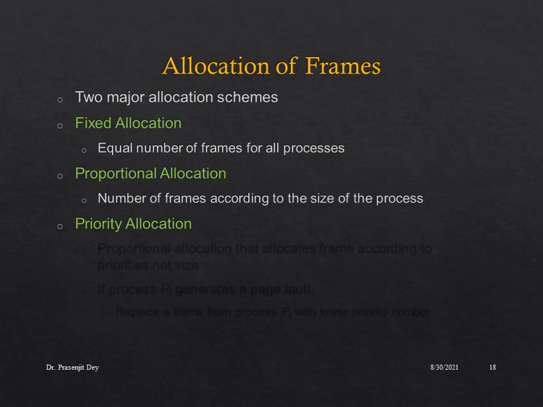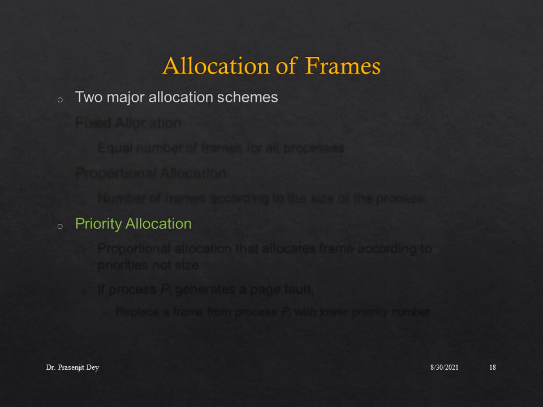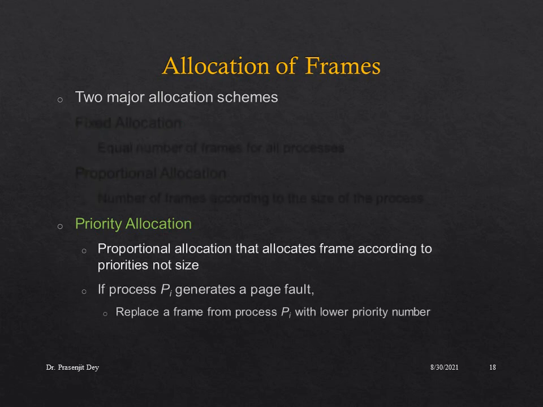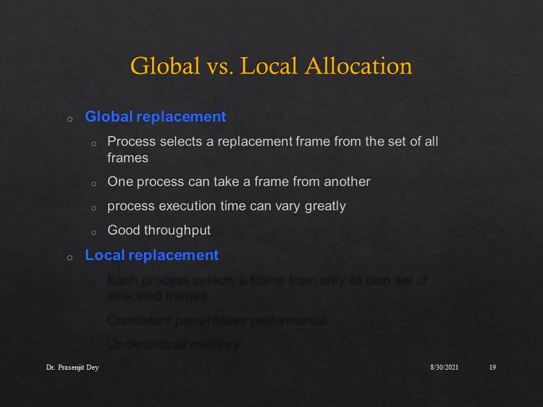Now there exists an allocation type which we call priority allocation. It is a type of proportional allocation where frames are allocated according to the priority of the process, not by the size of the process. Like if the process Pi generates a page fault, then we replace a frame from a process with lower priority.